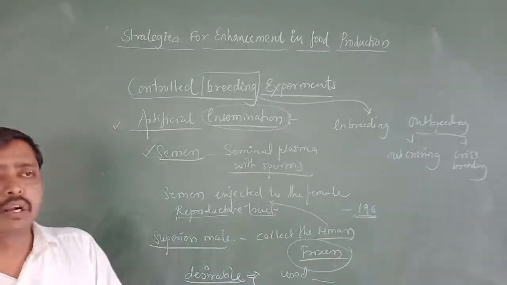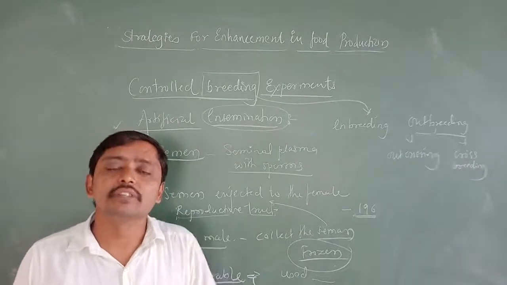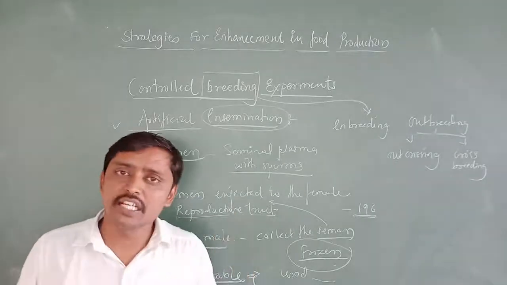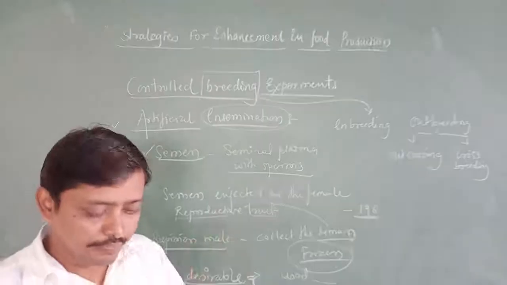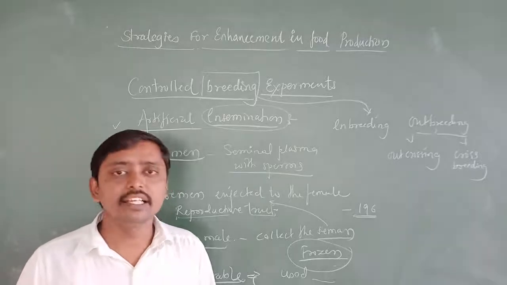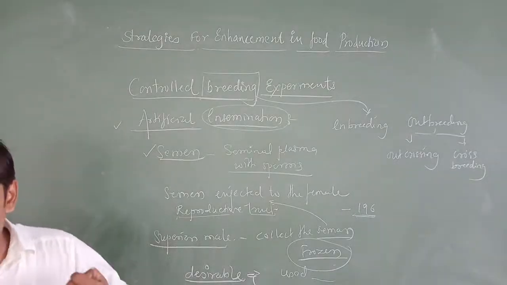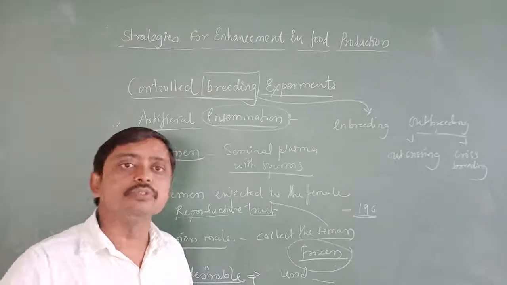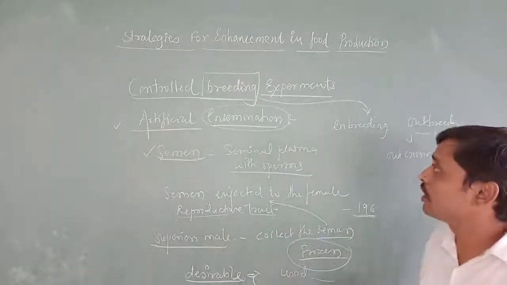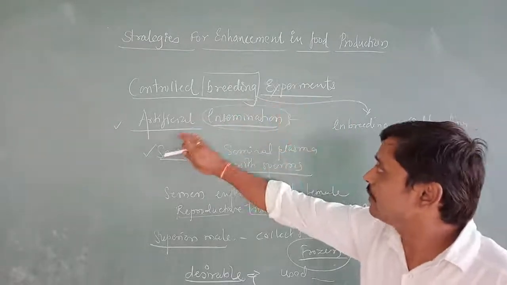During normal mating, what is going to happen? Sometimes during normal mating, if the sperm count is low, conception is going to fail. In artificial insemination, we introduce the required number of healthy sperms into the female reproductive tract. That helps us overcome several problems during normal mating. So understood? This is the first experiment of the controlled breeding experiment, that is artificial insemination.